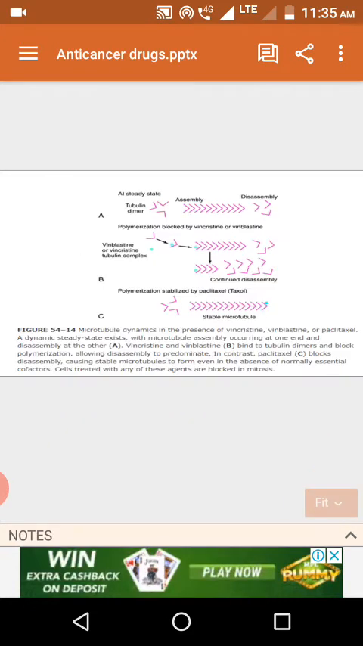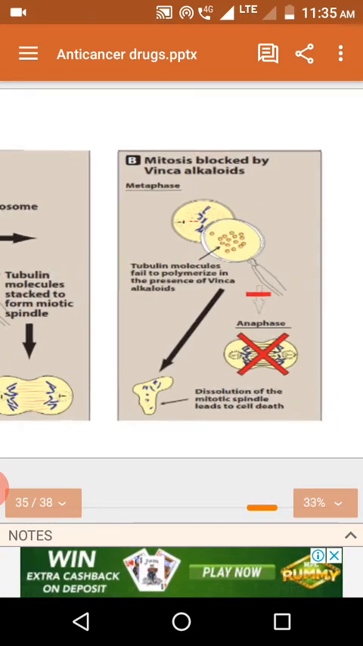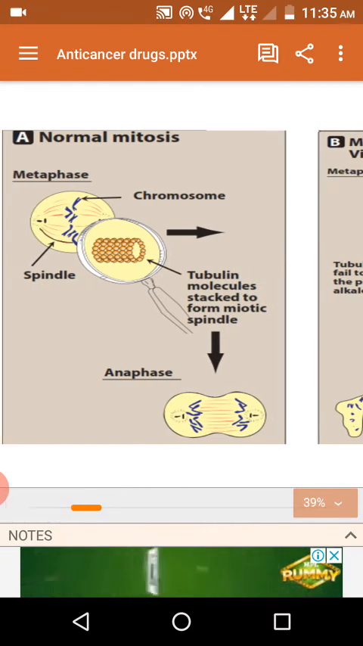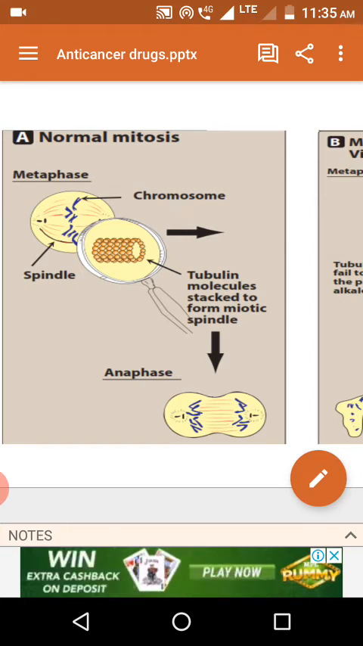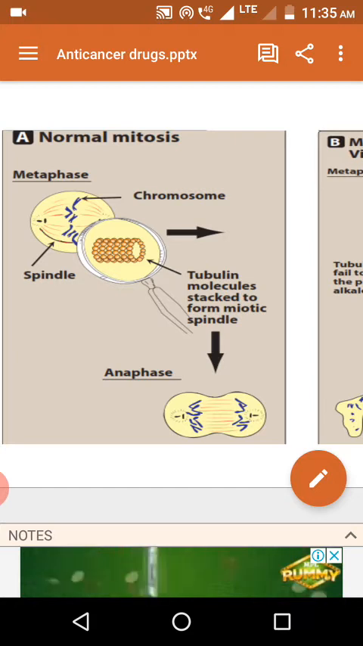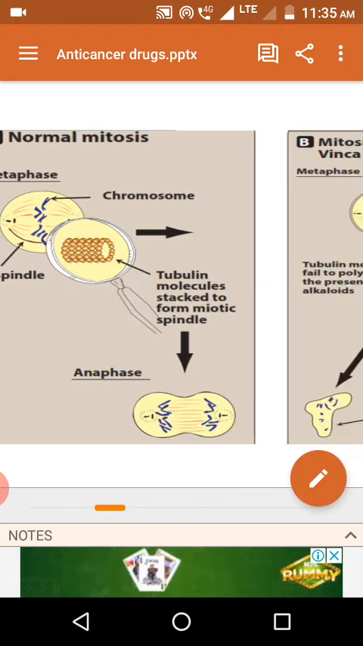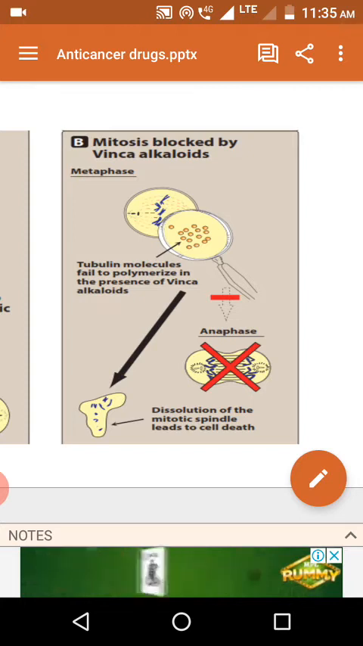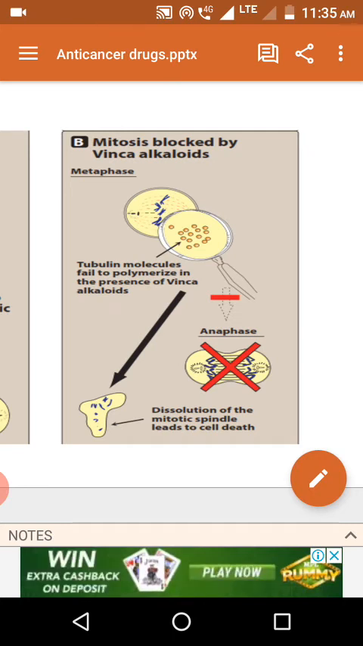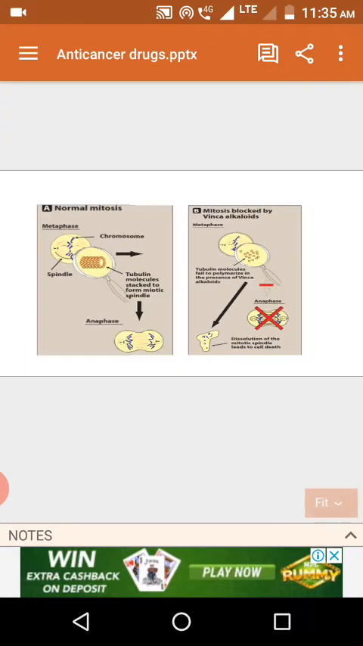Okay, this is about the mechanism of action. This picture will clearly show you. So here, in metaphase, chromosomes are formed. Those chromosomes are going to be separated by spindles. Tubulin molecules undergo polymerization to form the mitotic spindle. Okay, this is going to be inhibited by this drug. Tubulin molecules fail to polymerize in the presence of vinca alkaloids, so it leads to dissolution of the mitotic spindles and leads to cell death. So this is about the mechanism of action of microtubule inhibitors.